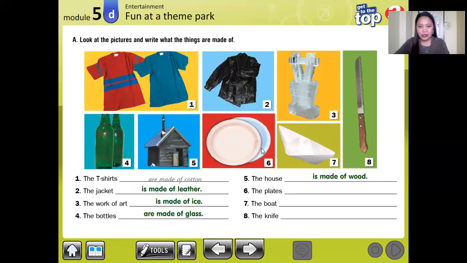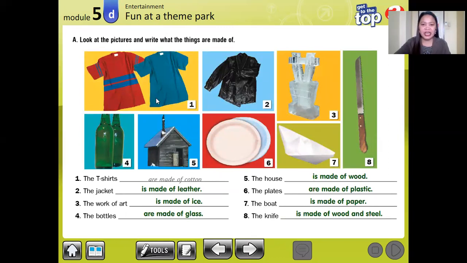There were 2, meaning they're plural, more than one, so we say are made of plastic. Okay. Number 7, the boat. Look at the boat, only one, so we say is made of paper. And the knife, only one knife, so we say is made of wood and steel. Okay, so the knife is made of wood and steel.